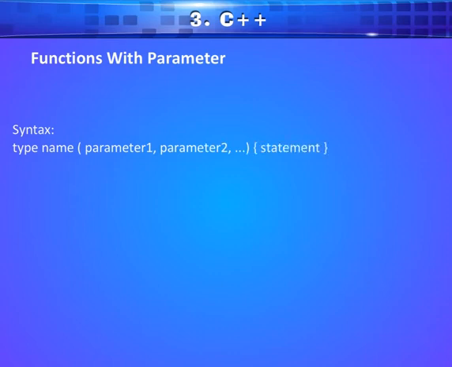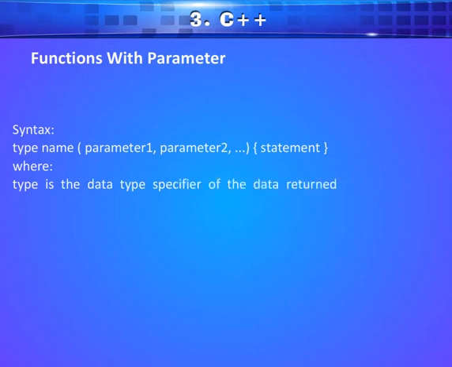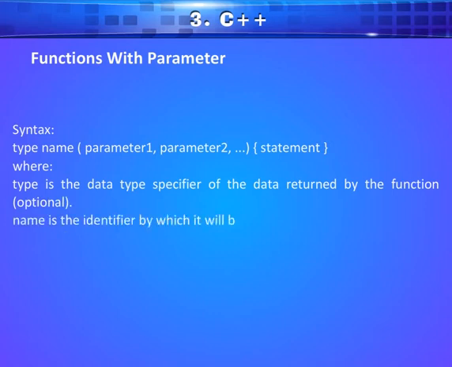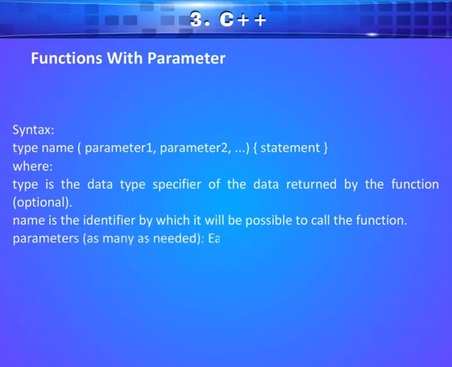Where type is the data type specifier of the data returned by the function, which is optional. Name is the identifier by which it will be possible to call the function. Parameters: we can take as many as needed.